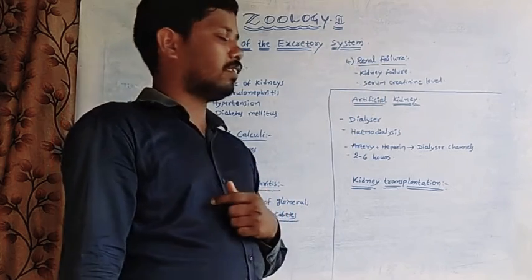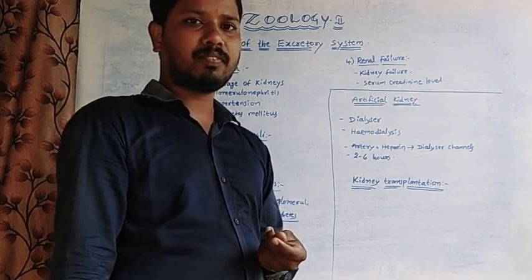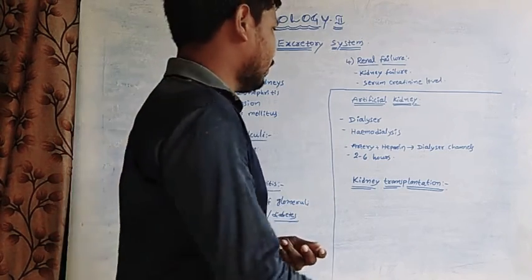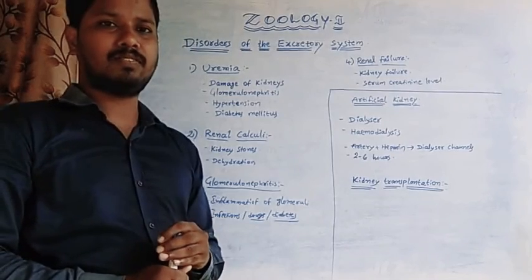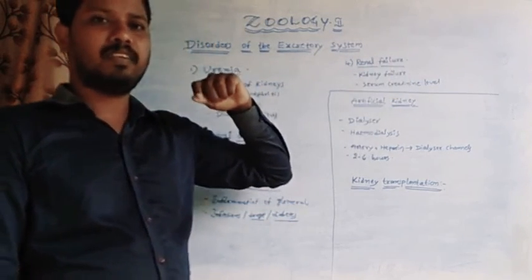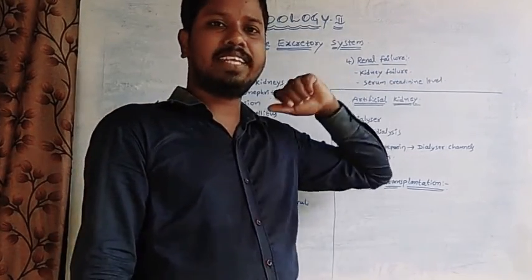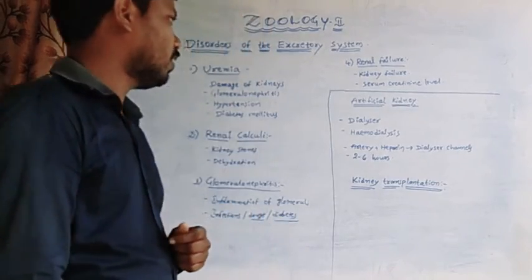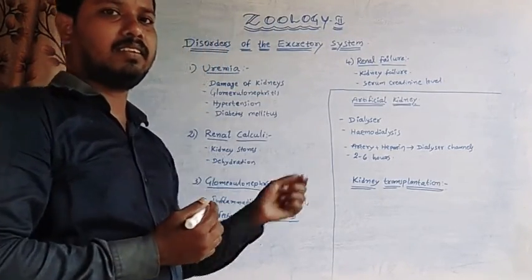Renal failure is diagnosed by the serum creatinine level test. So these are the four disorders given here.